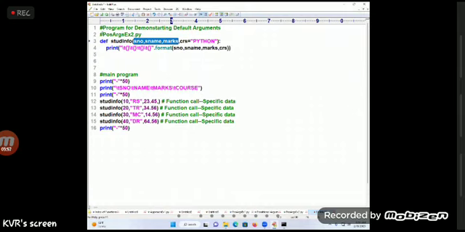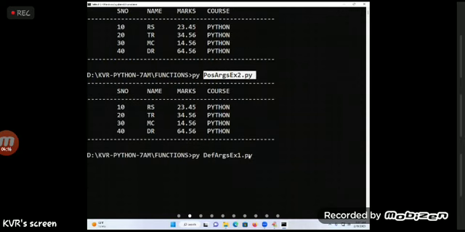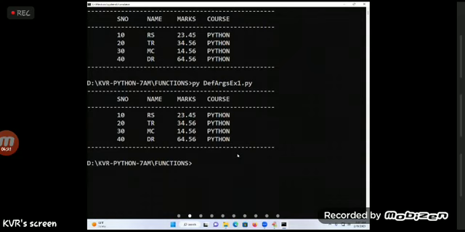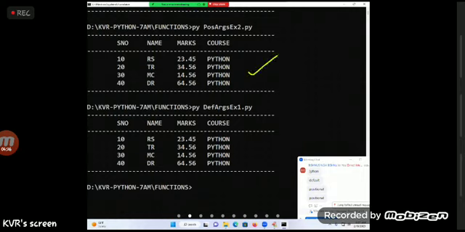I'll show you that. Let me go for default arguments example 1.py. There is no tension. First understand, slowly you try to understand. Easy. Now you execute. See students. That is my previous example with the positional arguments. Now this is an example with the default arguments. Is the same output coming or not? By looking at it, the same output is there. Same output we have, but which one is the best? Default arguments example 1 is the best.